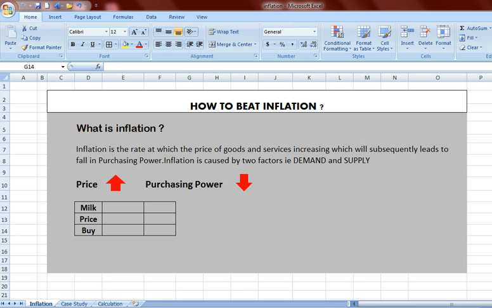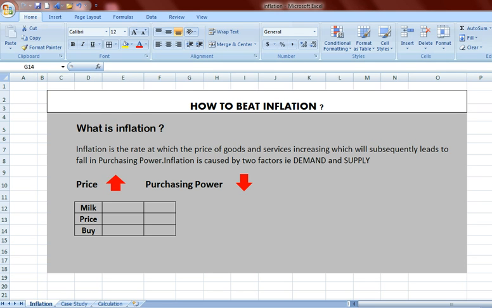The real lifetime example for high level of demand is during festivals, the demand for gold and ornaments increases, which in turn will put pressure on the price of gold to go higher and higher. Similarly, for low supply of resources, the real lifetime example would be scarcity of water. Due to bad monsoon, when there is a scarcity of water, the price of packaged water will go higher and higher.